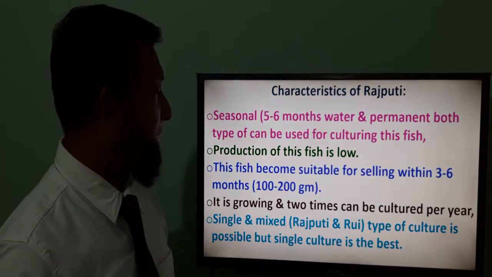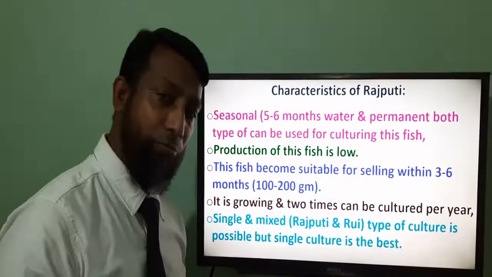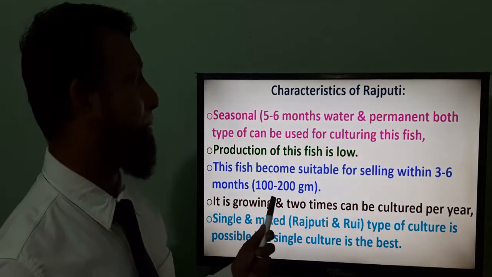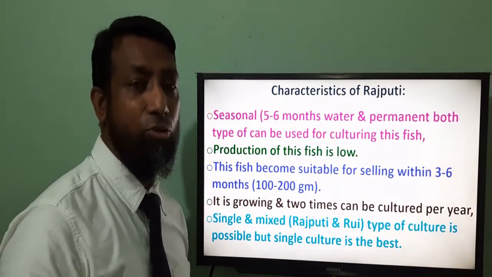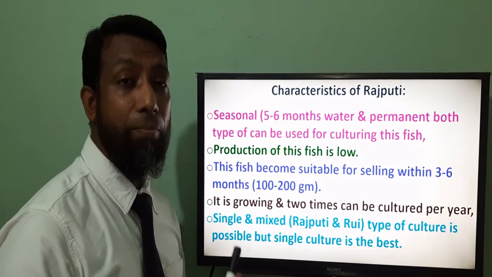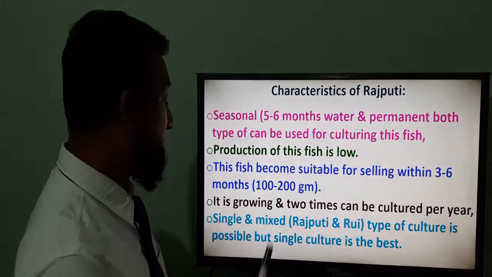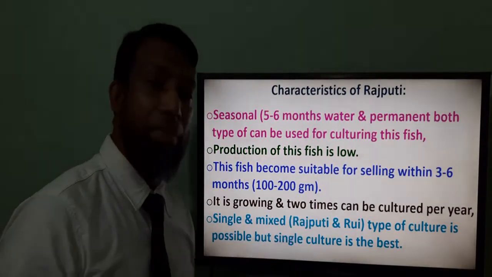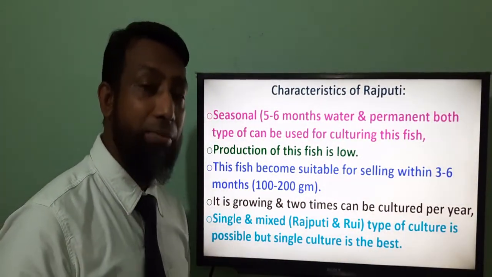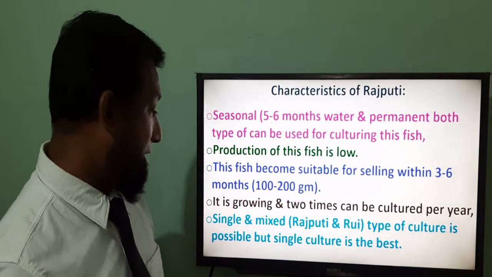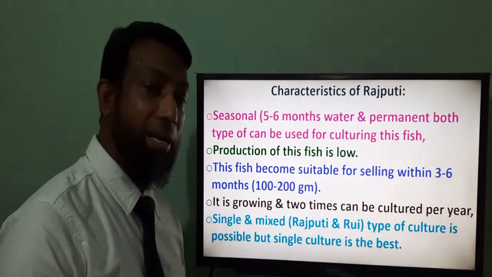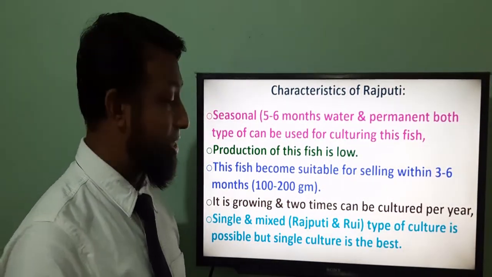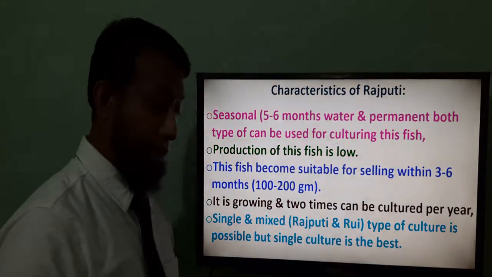And this fish can be sold after 3 to 6 months, where the fish weight will be 100 to 120 grams, and it can be grown 2 times per year. So single and mixed culture can be done with this fish, which is Rajputi and Rui fish.